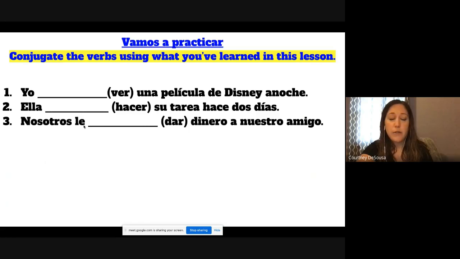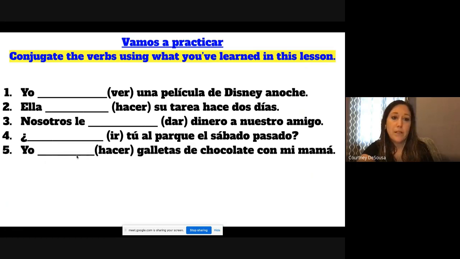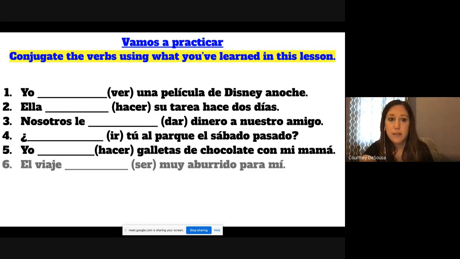This le here you can ignore for right now, but you need it when you have a recipient of something. So this is saying we gave money to our friend, and the le is just like we gave him the money. 4. Blank, ir tú al parque el sábado pasado? 5. Yo hacer galletas de chocolate con mi mamá. Y 6. El viaje blank muy aburrido para mí. So take a minute to pause and conjugate these, write these down. And on the next slide, we'll have the answers.